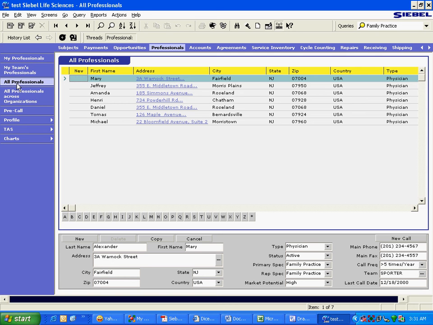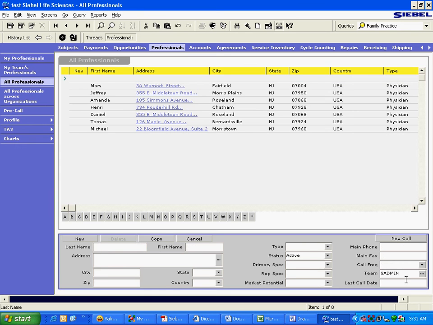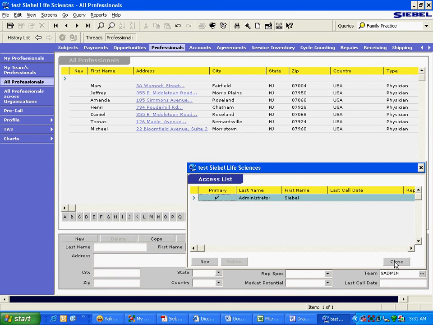Now the question that comes to your mind is, how does Siebel ensure that each and every piece of data is related to someone? The Siebel default rule is, when someone creates a record, for example this one, it will automatically get assigned to the person who is creating it. And by the way, this is a field where the assignees are mentioned.